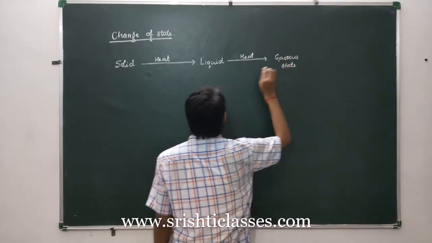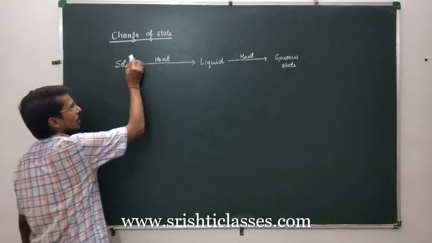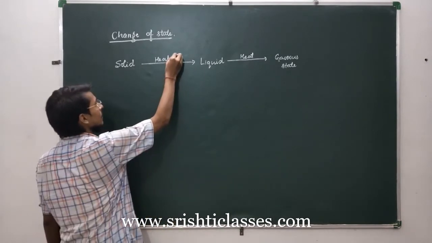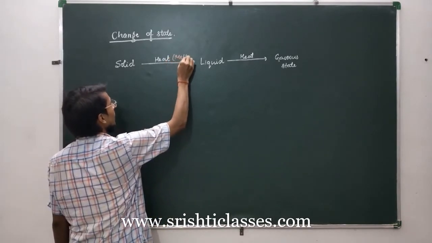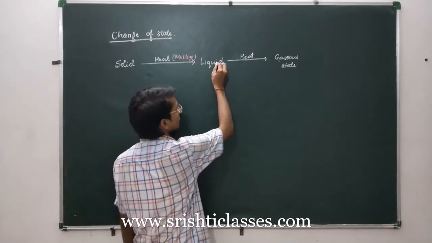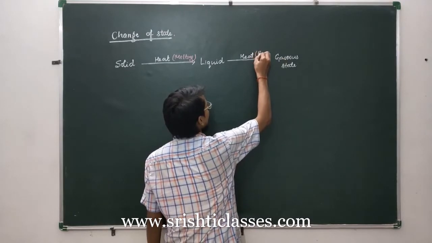Now the process of conversion of solid into liquid is called melting. And the process of conversion of liquid into gas is called boiling.